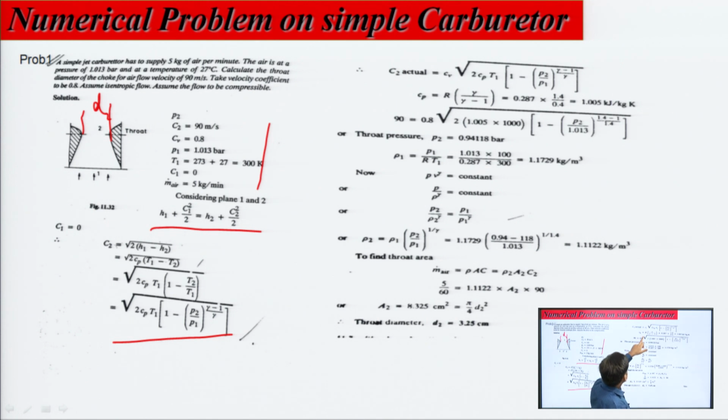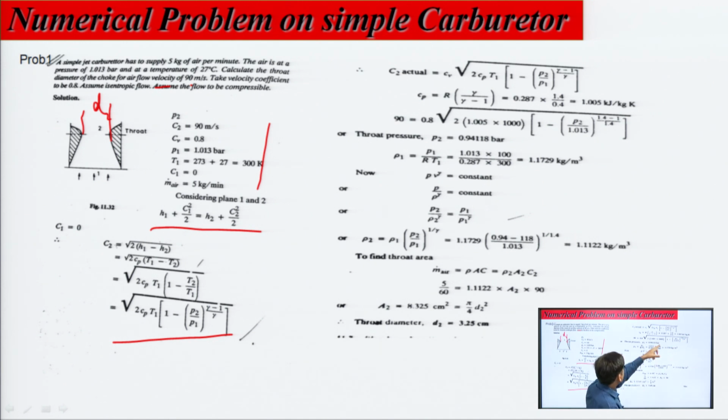So, Cp. C2 actual is given as 90; calculate the throat diameter of the choke for an air flow velocity of 90. So, here the velocity of air is given as 90. So, 90 is equal to 0.8 times the square root of 2 Cp, where Cp for air is 1.005 into 10 to the power 3, because it is in kilojoule per kilogram Kelvin, so we will convert it into joule, into [1 minus (P2 over P1) to the power (gamma minus 1) upon gamma].